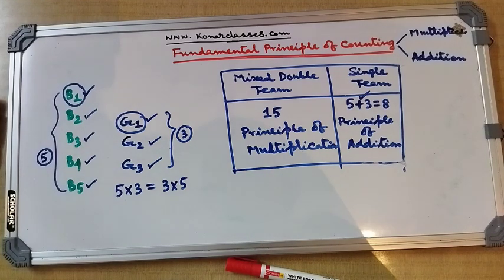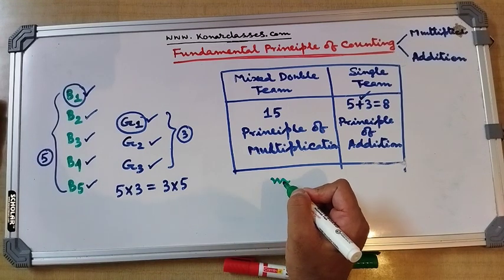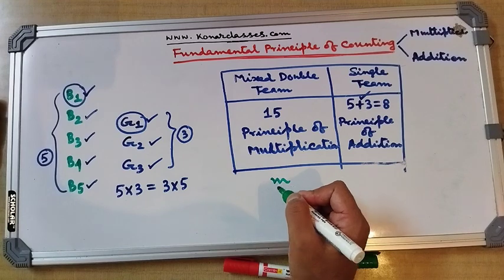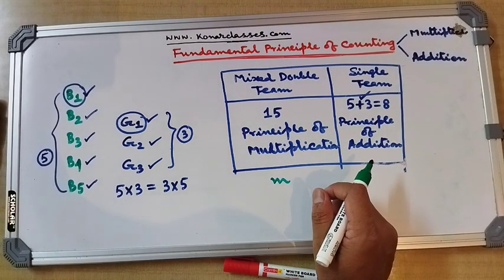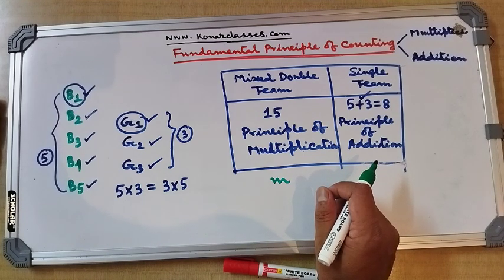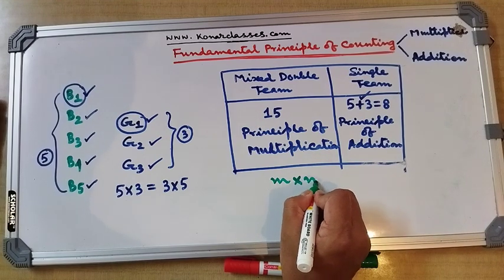So if an event can occur in m different ways, following which another event can occur in n different ways, then the total number of occurrences of the events in the given order is m into n.